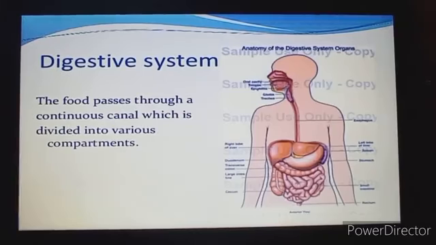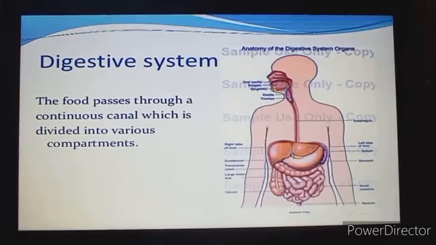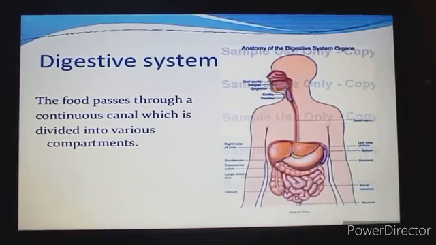It runs from the mouth to the anus and in between it consists of various other parts, and that is mouth, esophagus, stomach, small intestine, large intestine, rectum, and finally it ends up at anus. Then there are digestive glands which are included in the digestive system, and these digestive glands include salivary glands, liver, and pancreas. These are linked with the alimentary canal.